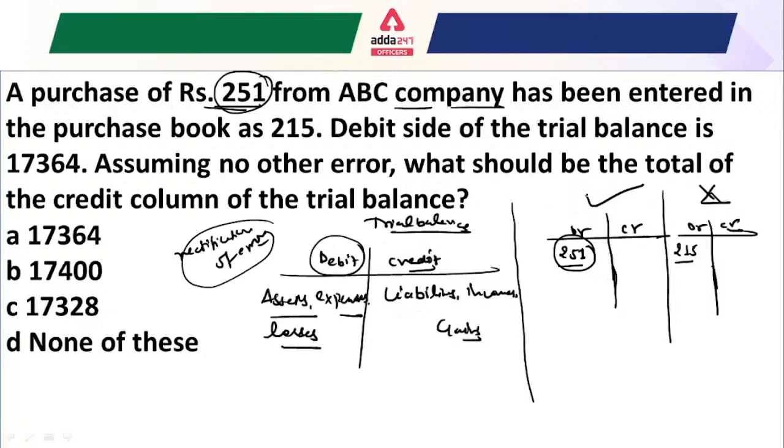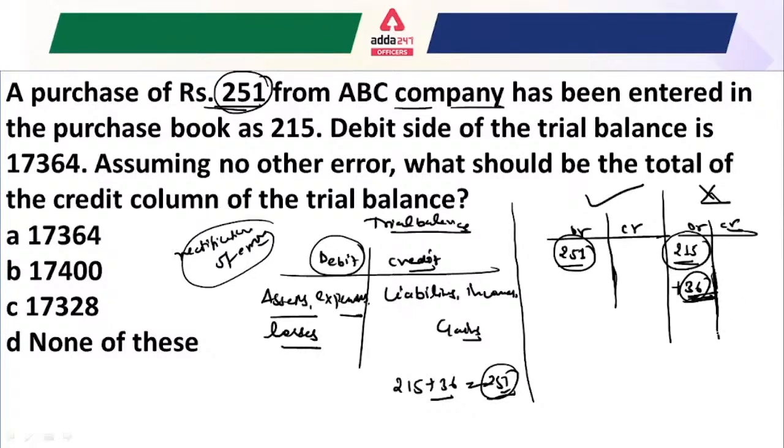First, you have to make the correct entry. After that, you have to make the wrong entry. Now you clearly understand that you have to debit 36 rupees more, right? Look, 215 rupees plus 36 is equal to 251 rupees. That means we undercast the debit side by 36 rupees. It is understandable for everyone. That is, we have to debit 36 rupees more under the debit side. I hope it is clear.